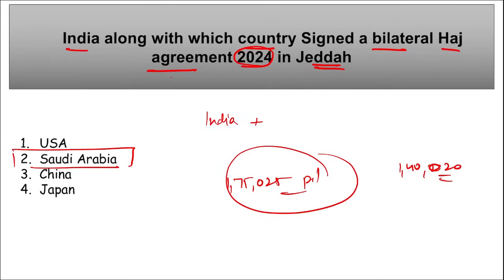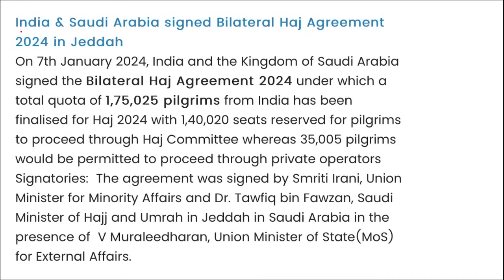Right? So mark this, for this Hajj agreement 2024 in Jeddah, India has signed along with the Kingdom of Saudi Arabia. Right? Here you can see India and Saudi Arabia signed a bilateral Hajj agreement 2024 in Jeddah.